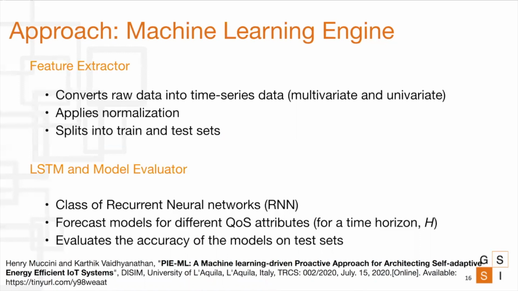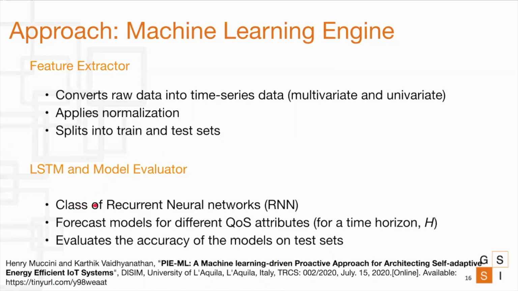The energy consumption data is converted into a multivariate time series data set, as the energy consumption of each sensor component also depends on the communication with other sensors. The data traffic is converted into a univariate data set, as it is the total data traffic in the system. In the case of data traffic, as I said, it's more at the level of the system, so it's considered a univariate data set. These features are then normalized, and the data is split into a training set and a testing set. The training set is sent to the LSTM component, and the testing set is sent to the model evaluator.